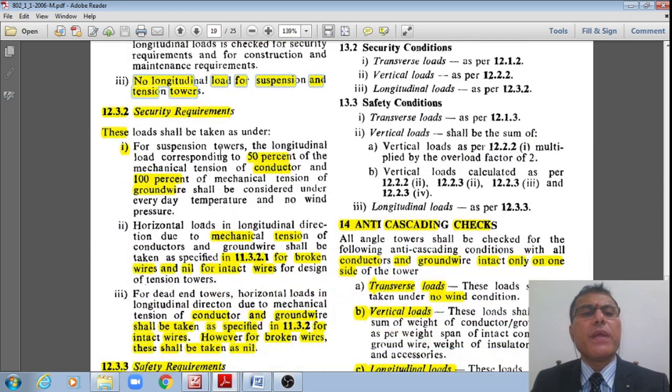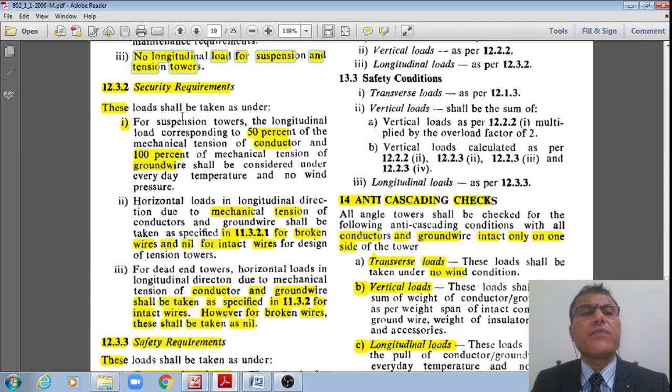Whereas from security point of view, security required load point of view, these loads shall be taken as under for suspension towers. The longitudinal loads corresponding to 50% of the mechanical tension of the power conductor or 100% of the mechanical tension of the ground wire shall be considered at everyday temperature and with no wind, right?